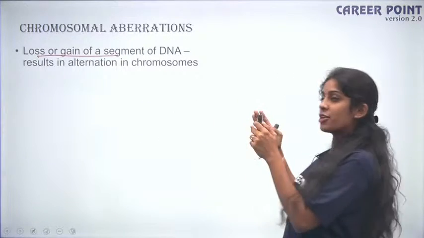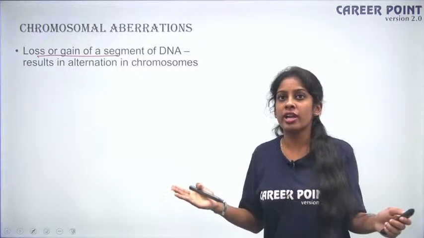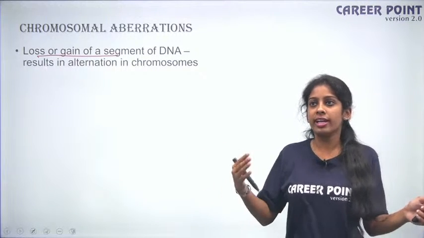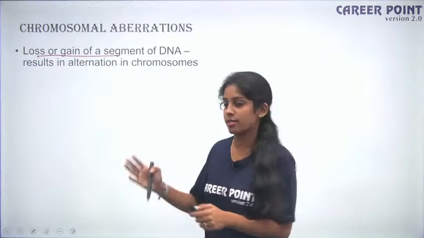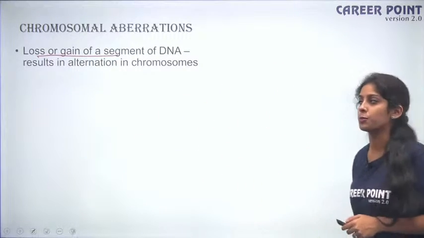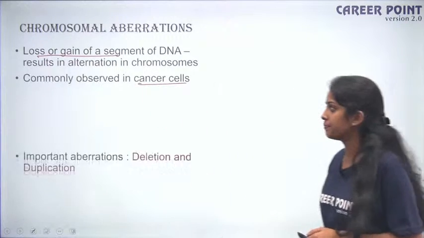So similarly, imagine if an entire new segment of DNA is lost or gained, your genetic machinery is clueless. So then it does not know what to do, it just proceeds casually, okay, and making a lot of mistakes. So that is the alteration in chromosome. Fine. So it is commonly observed in case of cancer cells, okay.